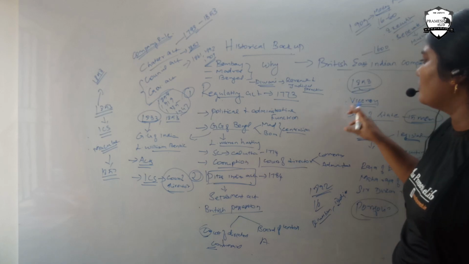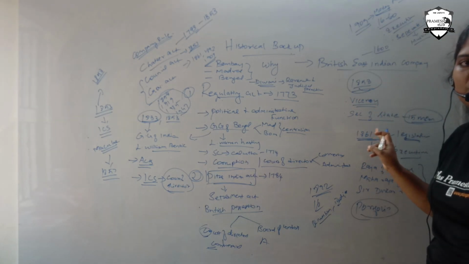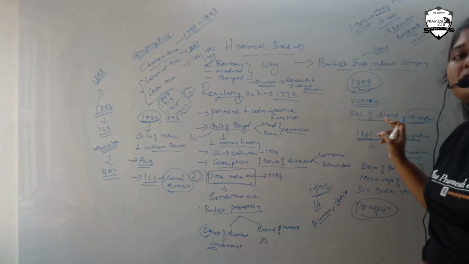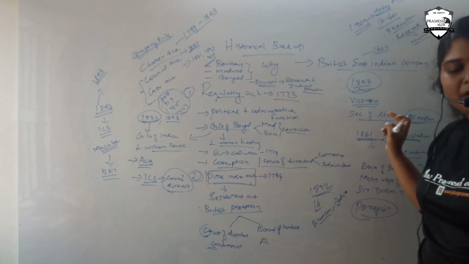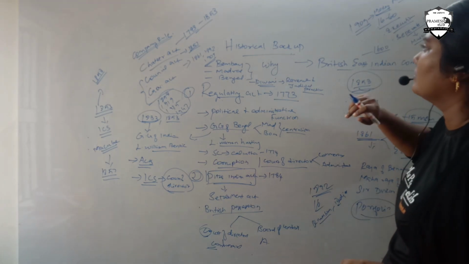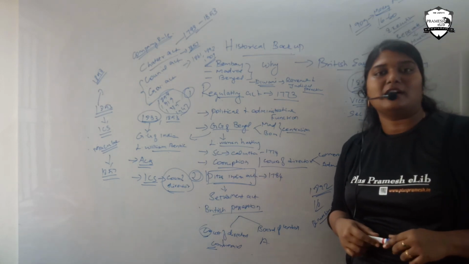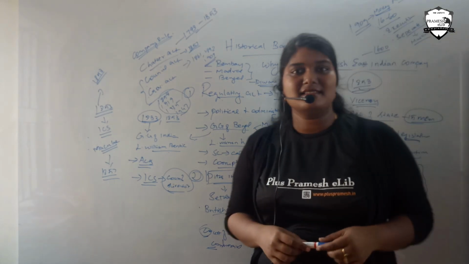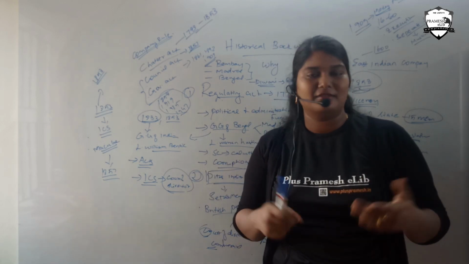Okay. The 1858 Government Act has been discussed. The Viceroy was introduced. The Secretary of State was introduced in that 15-member council, who is going to be the direct contact with the British officials. Then we have the other Government Acts. I will discuss the Government Acts in the upcoming classes, and we will discuss the making of the constitution in a further class.